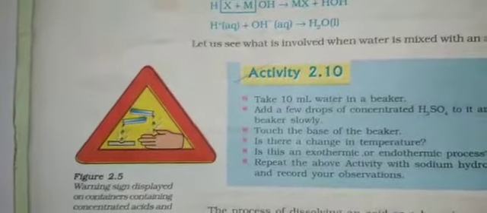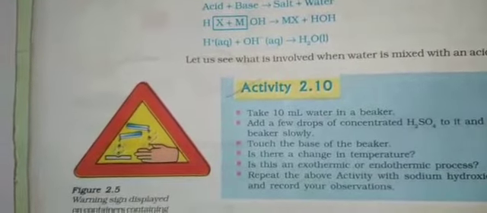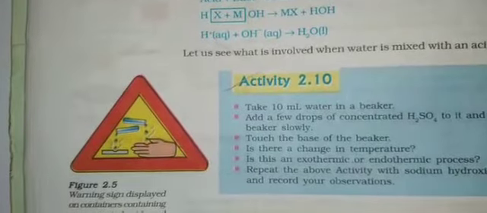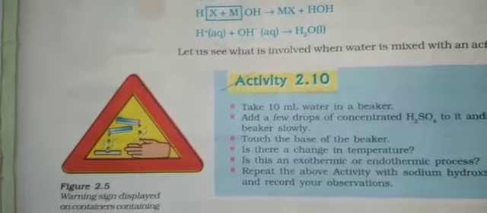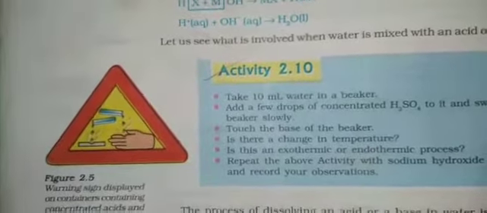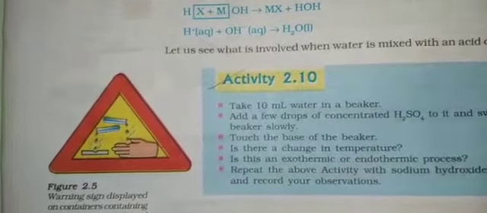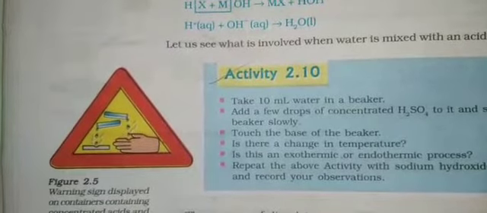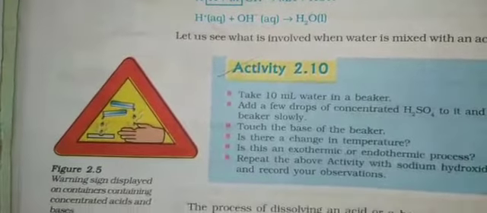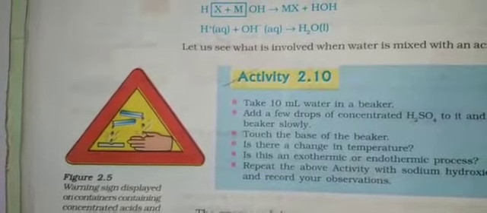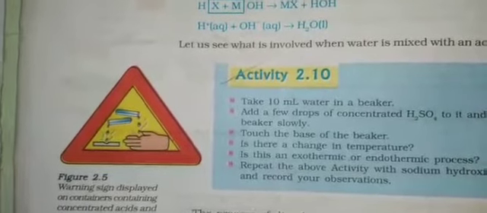The acid must always be added slowly to the water with constant stirring. You have to stir this mixture. If water is added to a concentrated acid, the heat generated may cause the mixture to splash out and cause burning. The glass container may also break due to excessive local heating. As I told you, when an acid or a base reacts with water, it produces heat, so there may be a chance of the glass breaking.